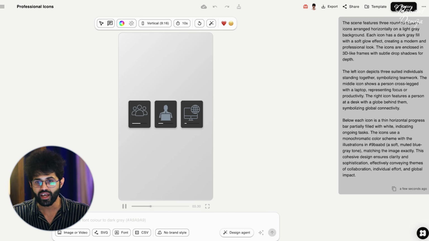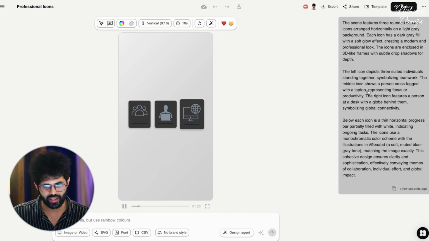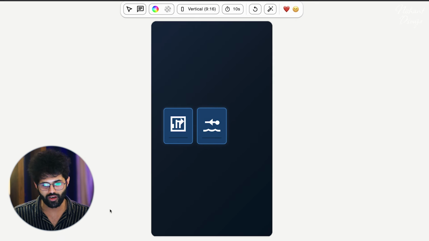And with an input like that, if you go to history over there, you can see the exact breakdown on the side in terms of how on the back end it's also working, right? You can see how this particular template itself is described in Hera's words itself. And just with this input that I've given, let's see what kind of output we get.